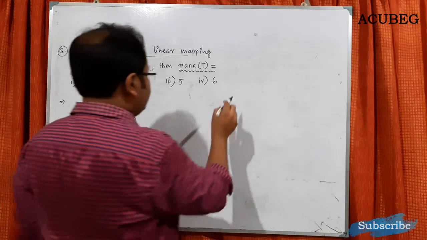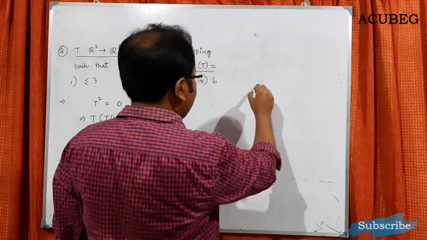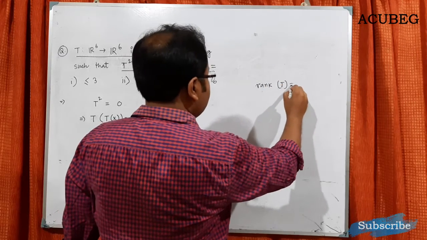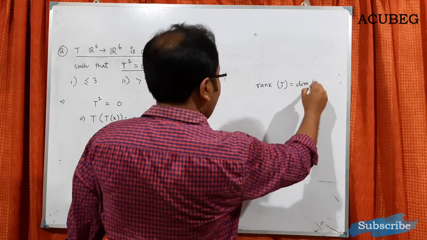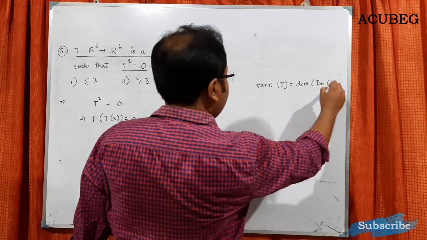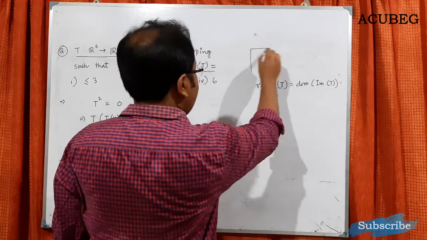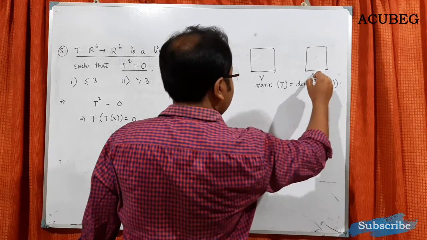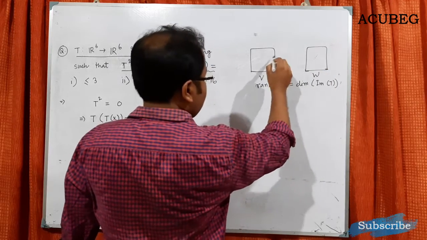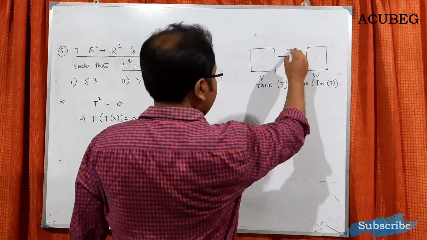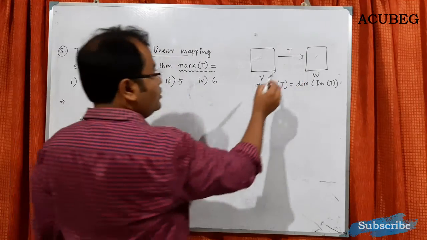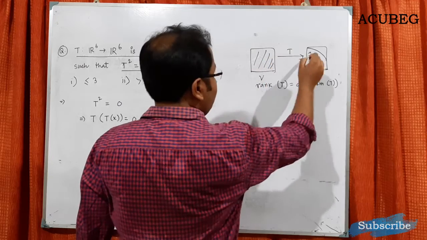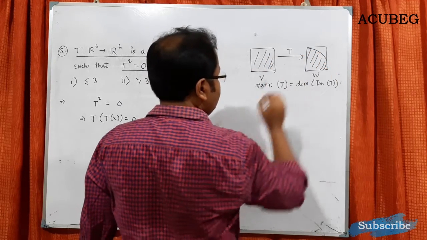Before starting this one, let me just write what is rank of T. Rank of T is the dimension of the image of T. So if there is a linear mapping from one vector space V to another vector space, say W, and the mapping is T, then T will create some image of V. So if this is V, this is the image.